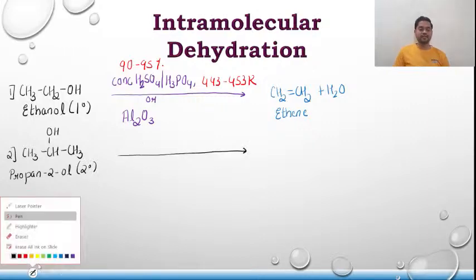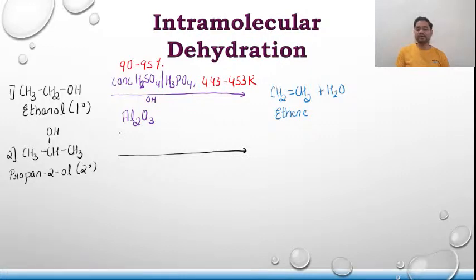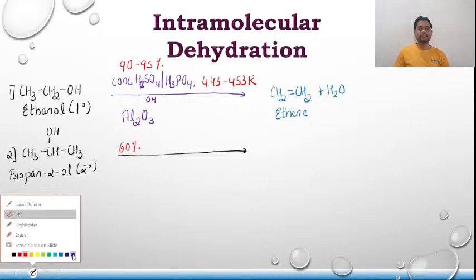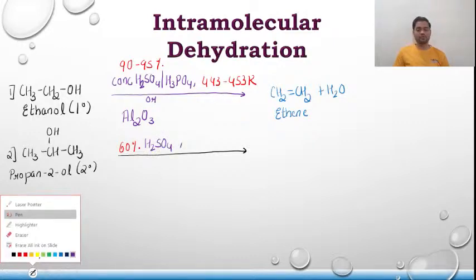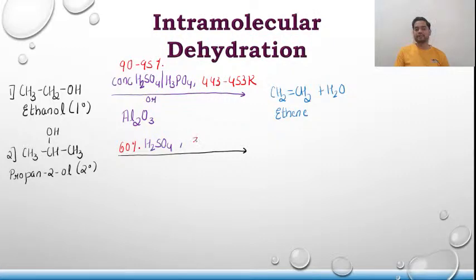I'll take the same thing, but this time, instead of 90 to 95%, it requires only 60% H2SO4 or H3PO4. And the temperature requirement also decreases to 363 Kelvin.